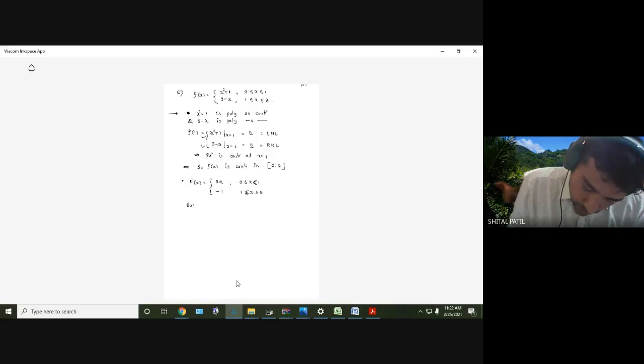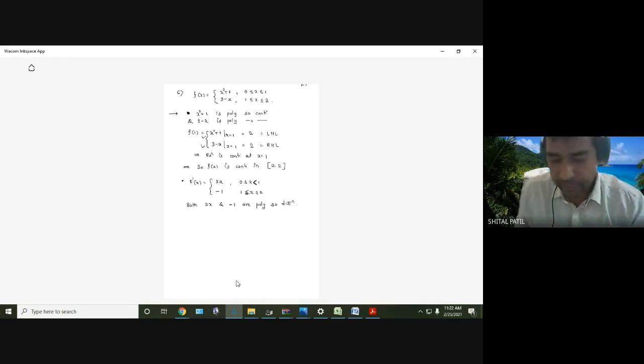Both 2x and minus 1 are polynomial, so differentiable. Getting everyone? Polynomials are both continuous and differentiable.